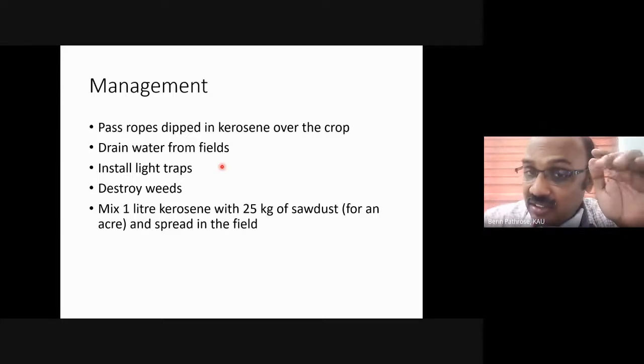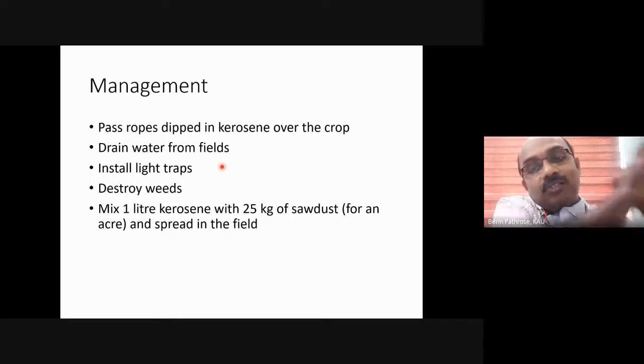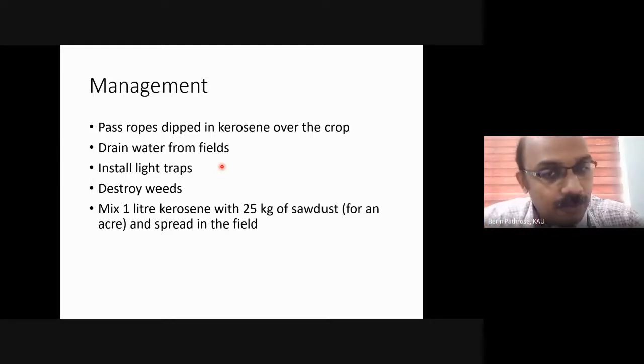Usually, if there is heavy inflow of water, that means say the rainfall is continuing, water will be overflowing from one end of the field and moving over to the other. If you're spreading kerosene along with sawdust, it forms a thin film, it's okay. But if there is heavy inflow of water into the field, this thin film will get drained out along with the huge flow of water. So if the rainfall continues, this strategy may not work.